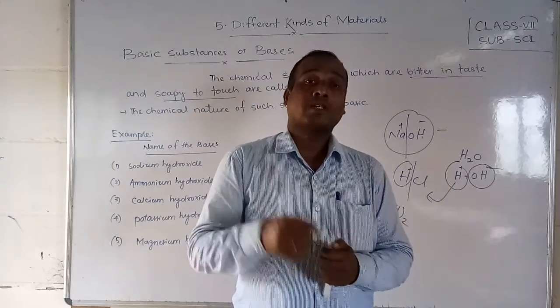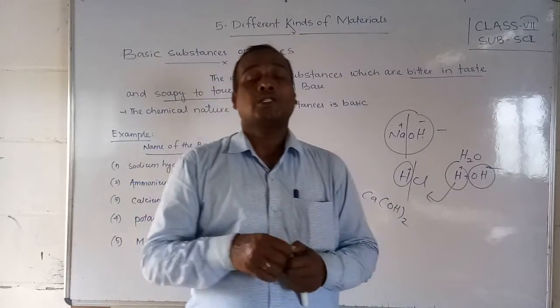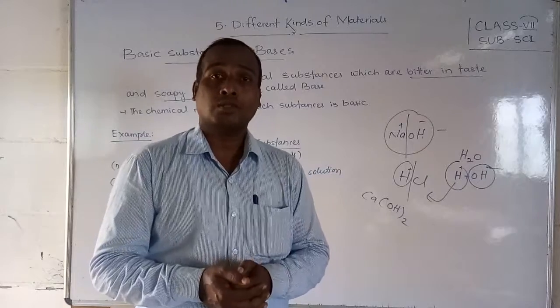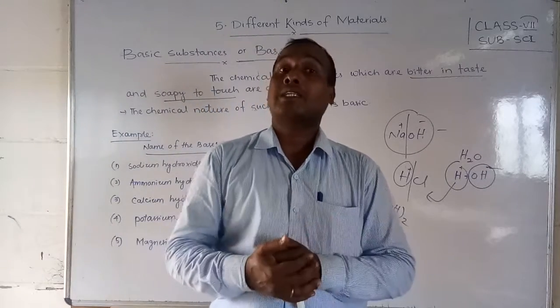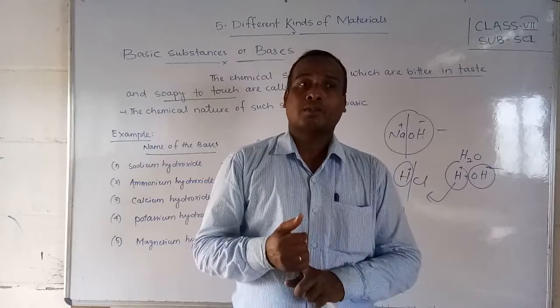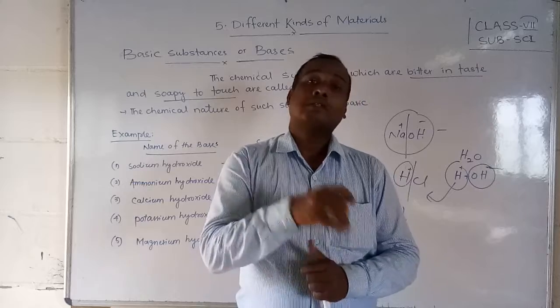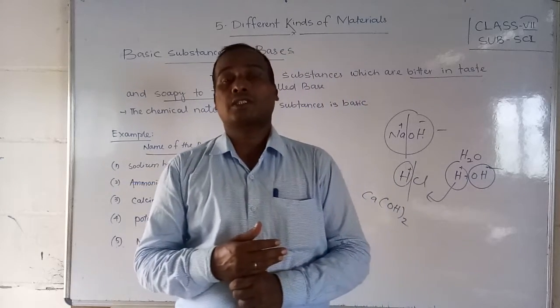But students, how can you find out whether a substance is an acid if it is very dangerous? How can we test it? By the tongue it is not possible. For that we use indicators, for example red litmus paper and blue litmus paper, which we use for testing water. This tells us whether the substance is acidic or basic.